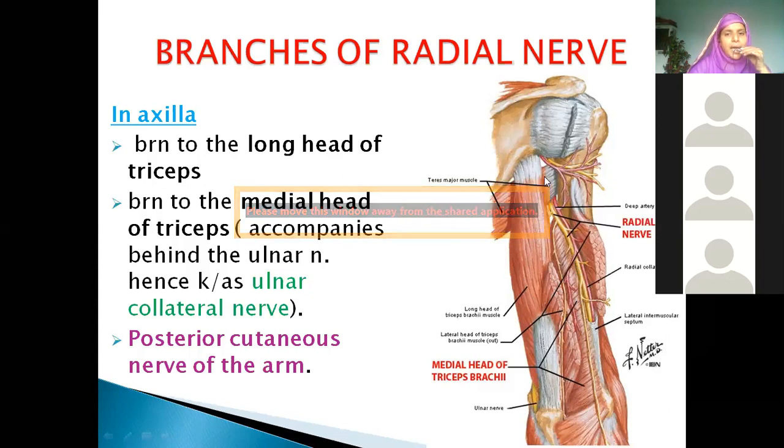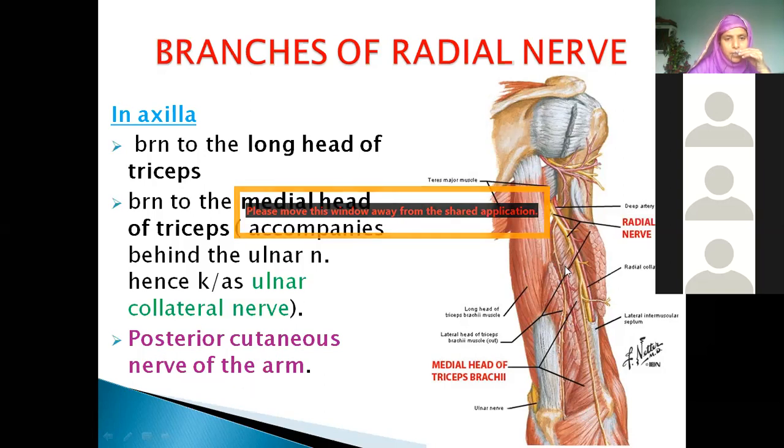Okay. So in the axilla, it is giving branches to the long head. It is also giving branches to the medial head. It accompanies behind the ulnar nerve. Now you can see this. Can you see one of its branches is becoming cutaneous, thin? It is continuing as the posterior cutaneous nerve of arm.